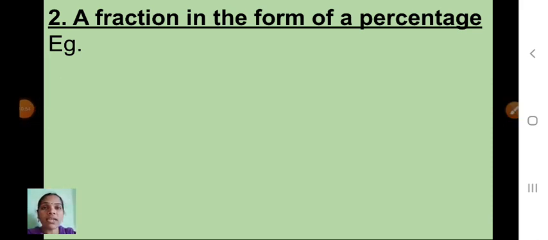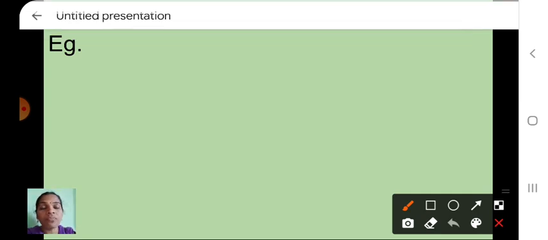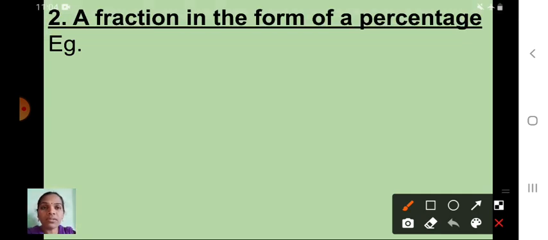children, see here, second one is what? A fraction in the form of a percentage. Okay, some example here I will teach you. For example, can anyone say any one fraction? Suppose I am taking here 3 upon 5. Okay, 3 upon 5, this fraction form we have to convert into a percentage form.